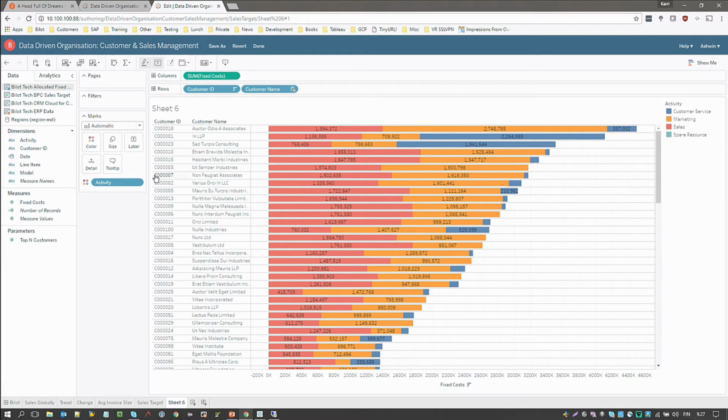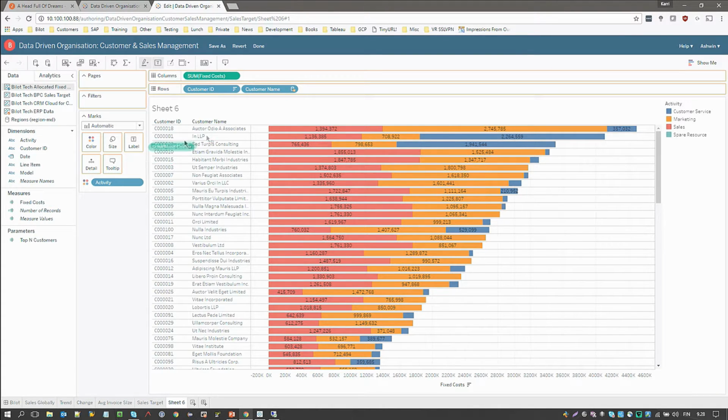Aha. This provides some more insight here. I see that for this customer, our customer service costs are quite high, much higher than for other customers. There must be something going on there. It almost looks as if the costs for this customer are more than half of its total costs.